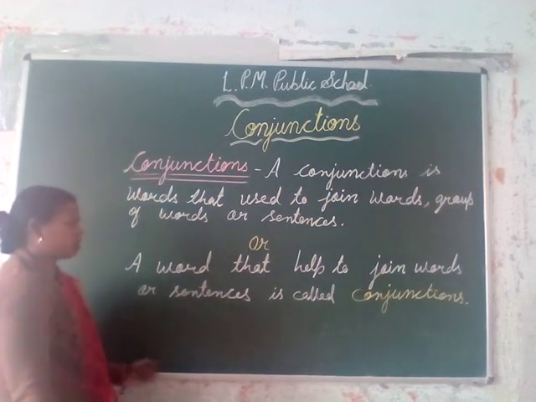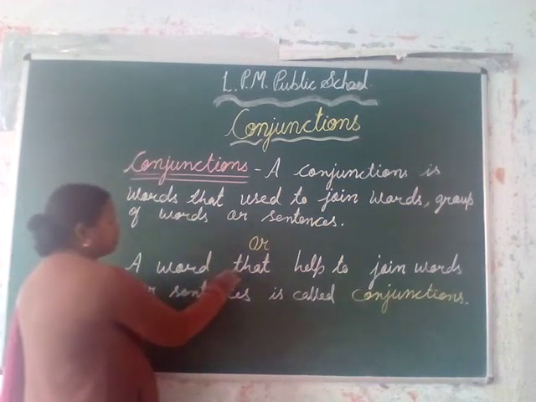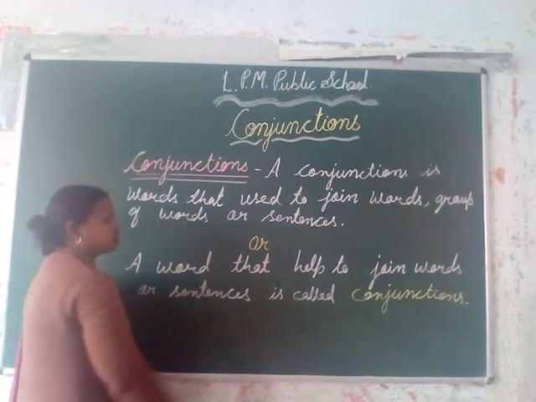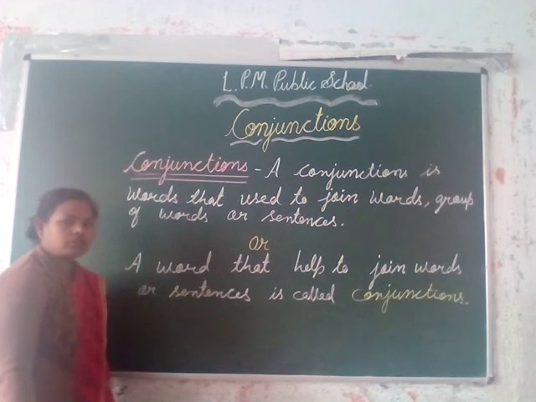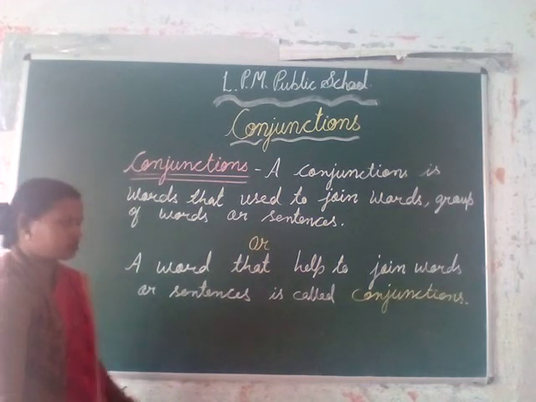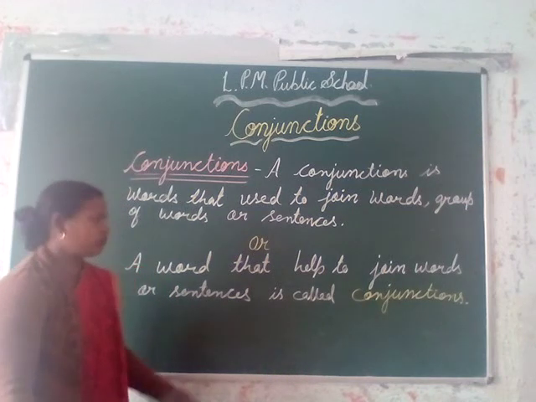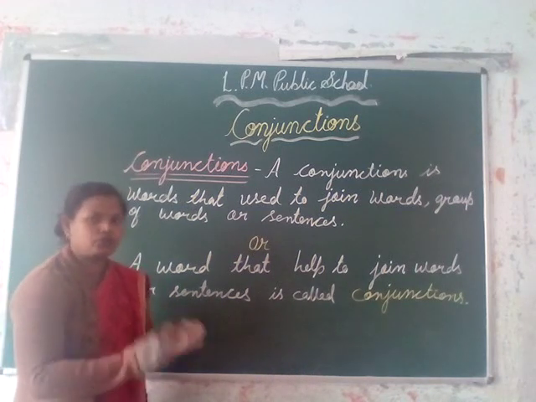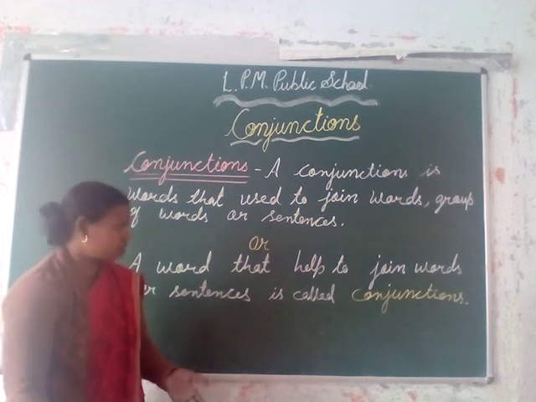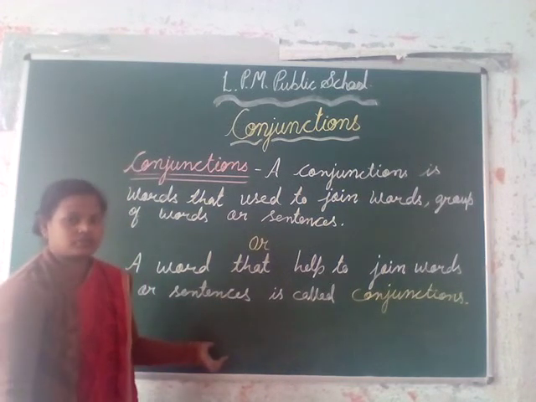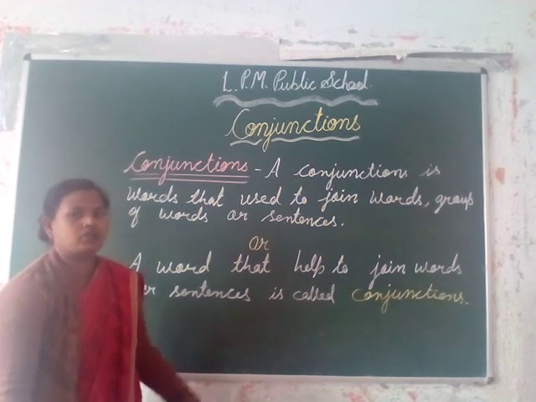We can also say a word that helps to join words or sentences is called a conjunction. In small classes, we just say conjunctions are joining words, the words used to join two words, two sentences, or two clauses, two phrases.